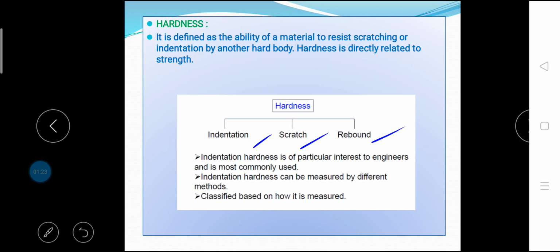Scratch hardness. Scratch hardness determines the scratching and abrasion ability of a metal when scratched by a standard substance. The standard substances are either minerals or files. Some minerals have been given hardness numbers from 1 to 10 on the Mohs scale. The softest mineral on this scale is talc, while diamond has the maximum hardness of 10. A fingernail has a value of about 2. Annealed copper has a value of 3 and martensite has a hardness of 7.